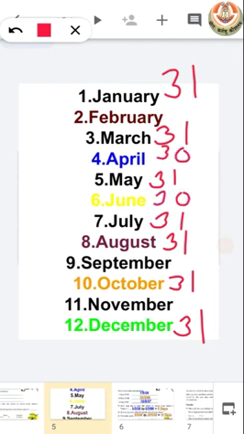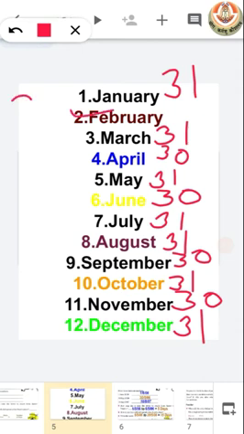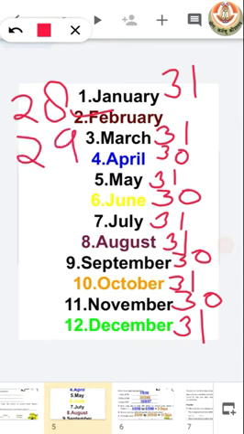For example, we have 30 days in April, 30 days in June, 30 days in September and November also. Now in case of February, we have 28 days, and on a leap year we have 29 days in February.